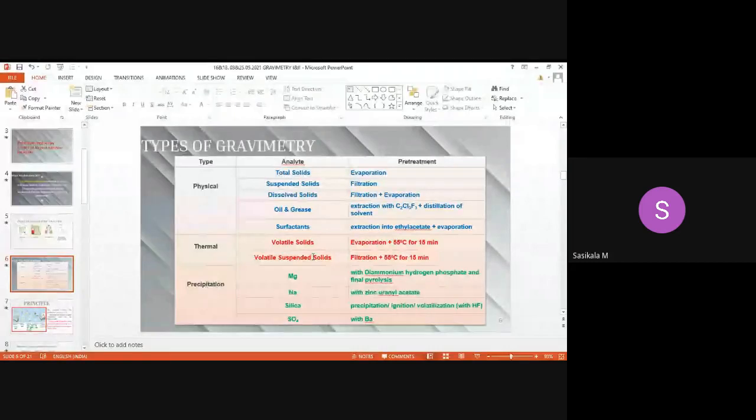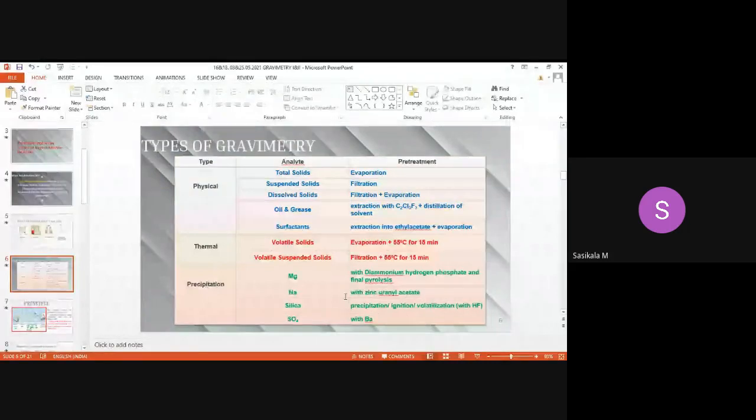That precipitate is measured, so that tells how much of the particular ion is present in the sample. Whatever you are aiming for, either heavy metals or some anions, as your analyte, how much quantity is present will be analyzed through determining the weight of that substance.